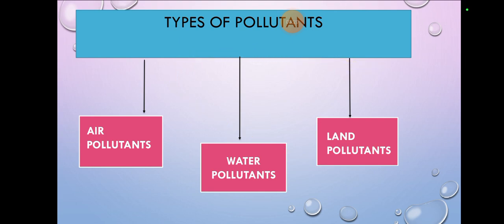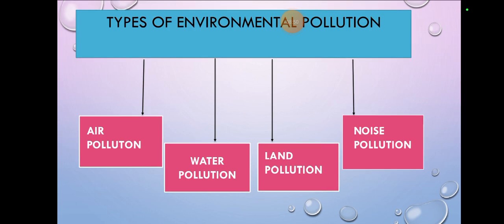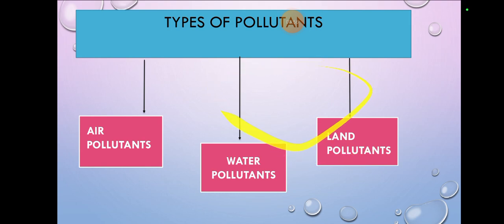Types of pollutants. Now what are the types of pollutants? There are air pollutants, water pollutants, and noise pollutants. We will not learn about noise pollutant, as I told you it's not present in the 5th class book. So we will go through air pollutant, water pollutant, and land pollutant. Basically the types of environmental pollution are air pollution, water pollution, land pollution and noise pollution, and the types of pollutant are air pollutant, water pollutant, and land pollutant.